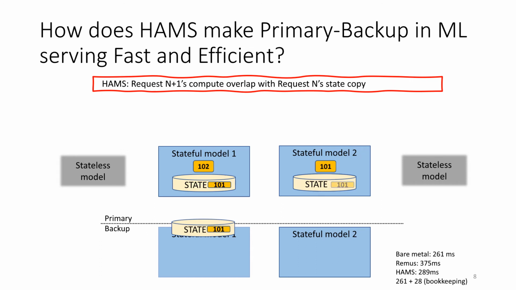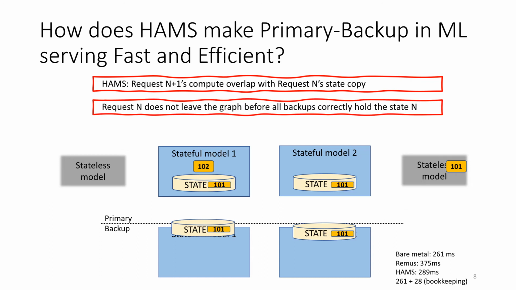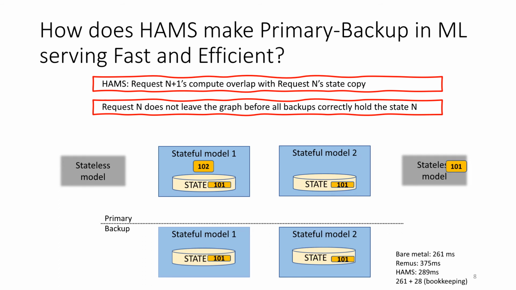Then request 101 goes to model 2, and the model 2 state 101 is also transferred to the backup. Note that at this point, request 101 is not allowed to leave the graph, and when all states are transferred to the backups, request 101 is allowed to leave the graph.